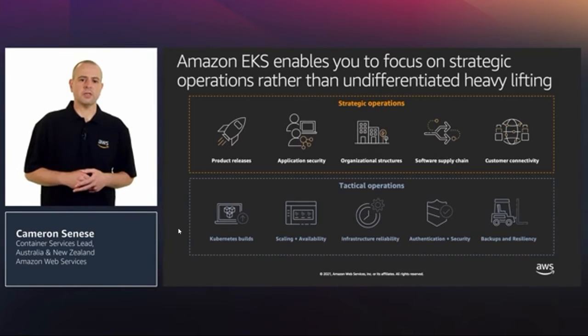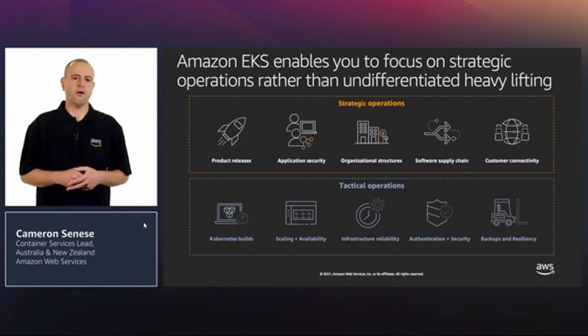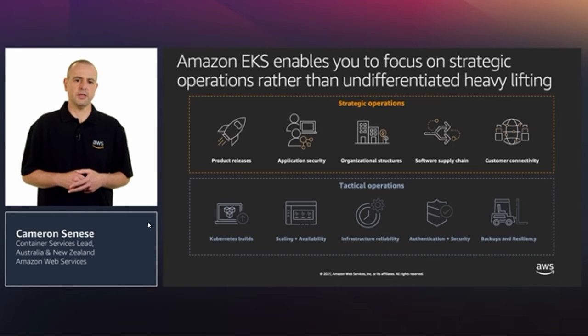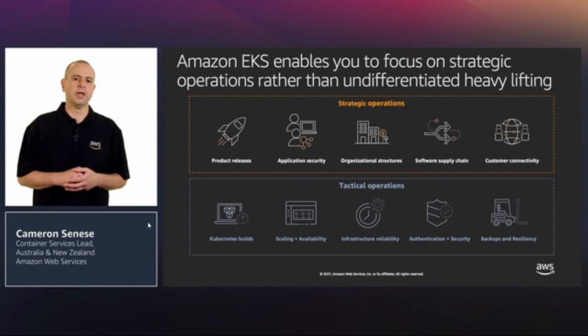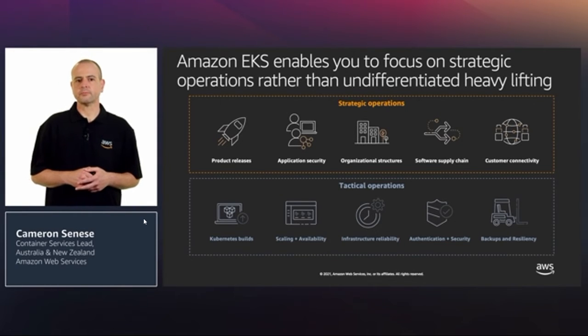Our customers choose EKS because it allows them to focus on their business applications and offload the undifferentiated heavy lifting, the tactical operations associated with self-managing infrastructure for application deployments that add no business value. Amazon EKS makes it easy to run Kubernetes without having to validate, build, and operate Kubernetes on your own.